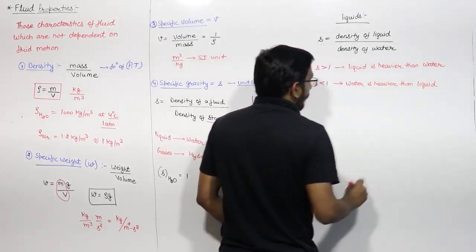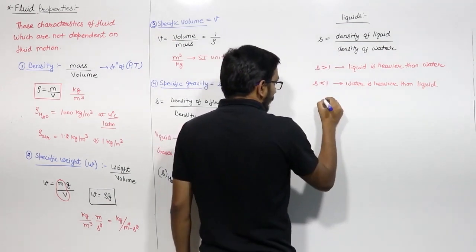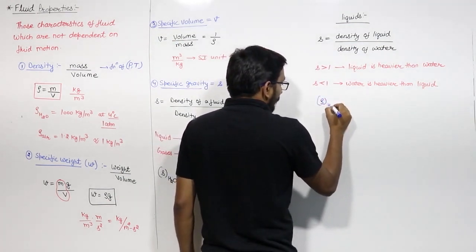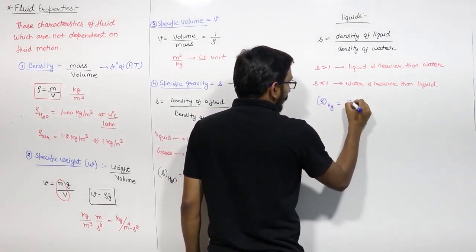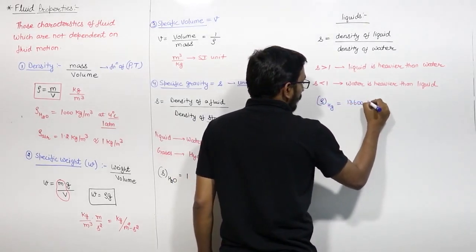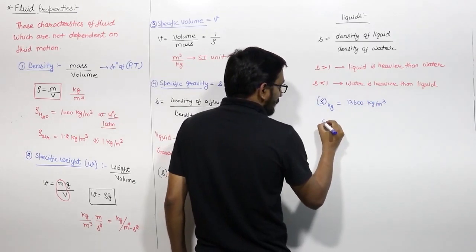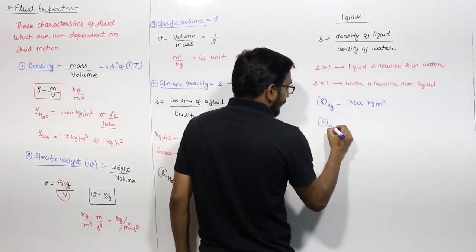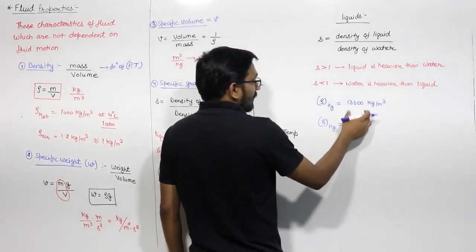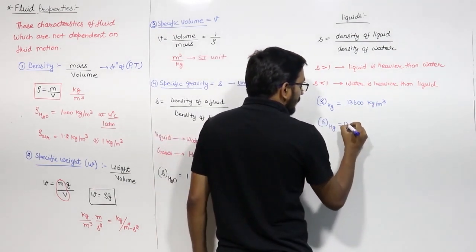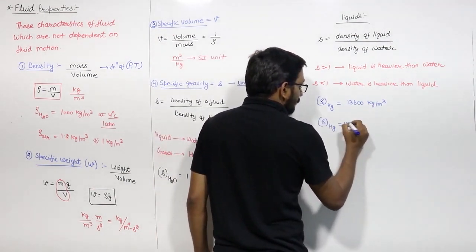If you remember, what is the density of mercury? Density of mercury is 13600 kg per meter cube. So if I write what is the specific gravity of mercury, it is 13600 divided by 1000, it is 13.6.